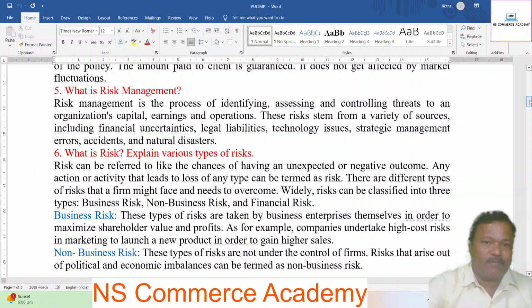Next, sixth question. What is risk? Explain various types of risk. This is the essay type question or long answer question.